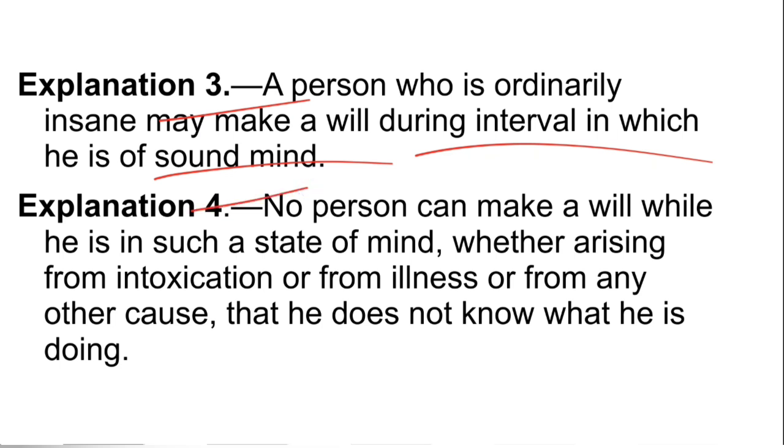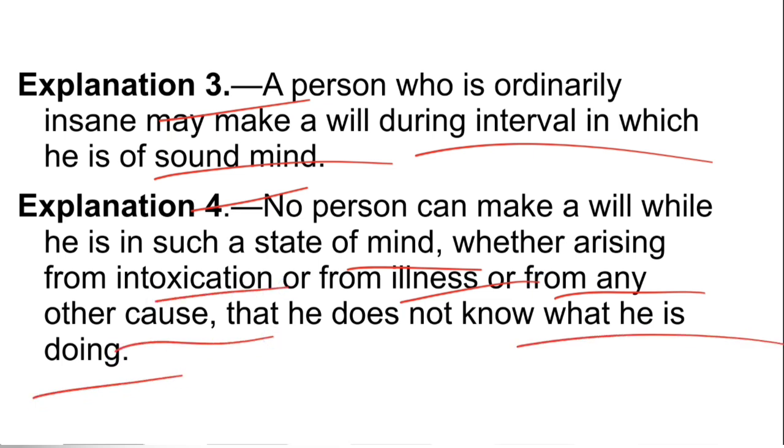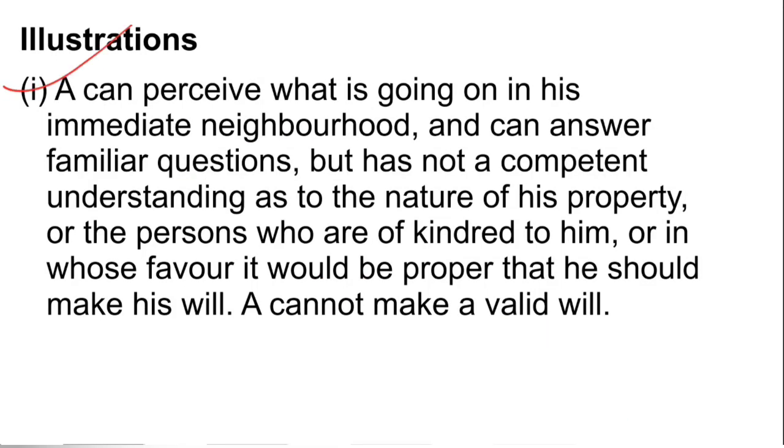Explanation 4 says no person can make a will while he is in such a state of mind, whether arising from intoxication or from illness or from any other cause, that he does not know what he is doing. So in those cases the will would not be valid, if he was intoxicated, ill, or there was any other cause and he doesn't know what he is doing. In such a state of mind, any will made, even if it is prepared, is not a valid will as per explanation 4. Now we will discuss some illustrations provided under the Act.